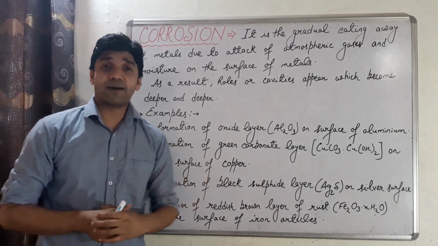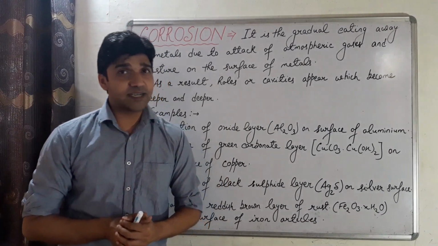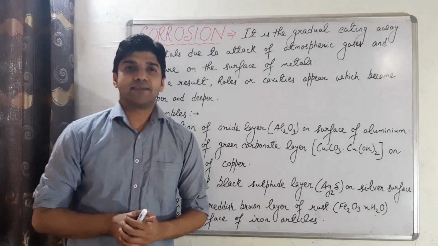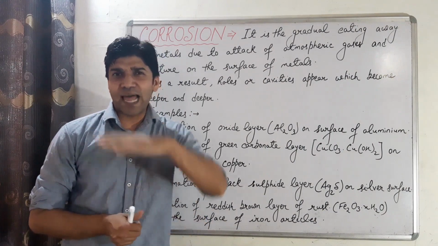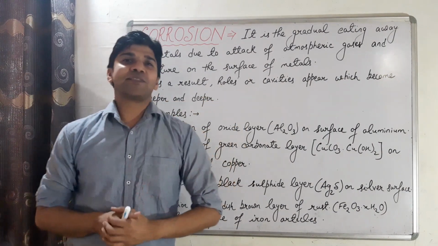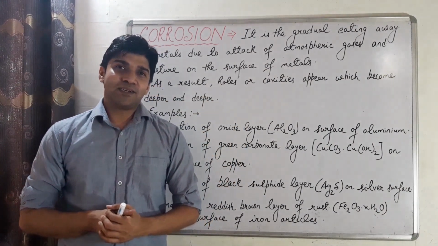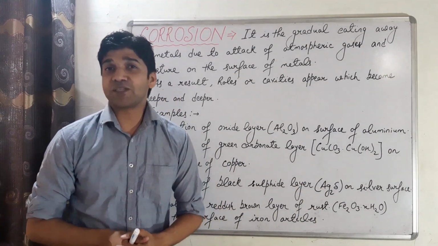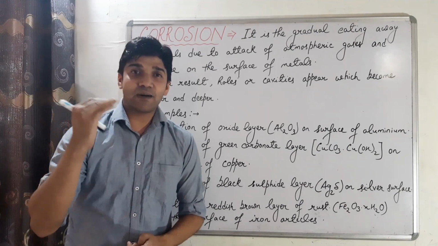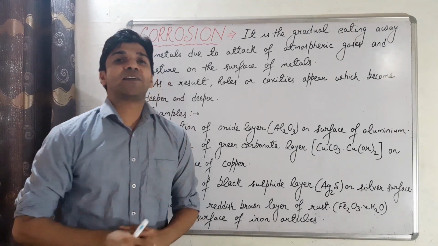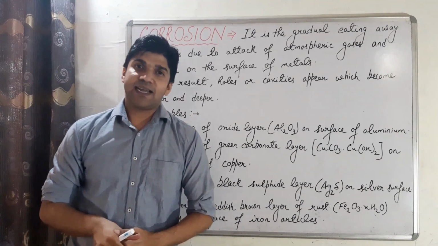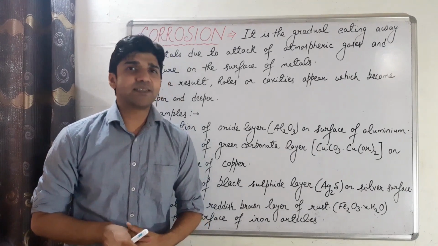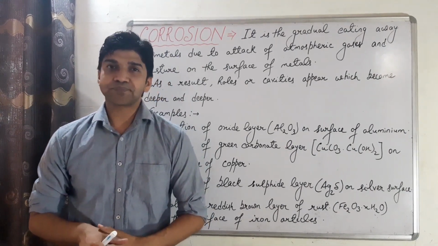Similarly, the metal silver, the silver articles, they tarnish, and we have formation of black coating layer on the surface of the silver metal due to the formation of silver sulfide. Formation of silver sulfide, that's the black coating layer on the surface of the metal silver, and the silver tarnishes, that means loses its luster.